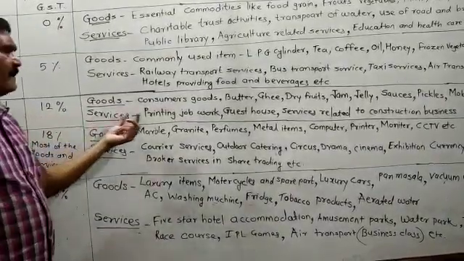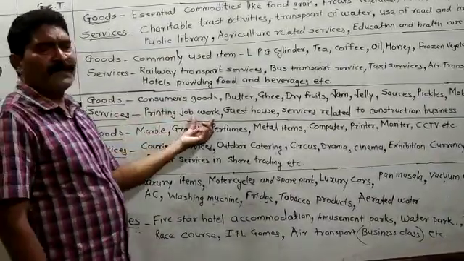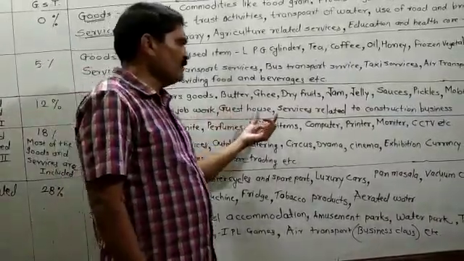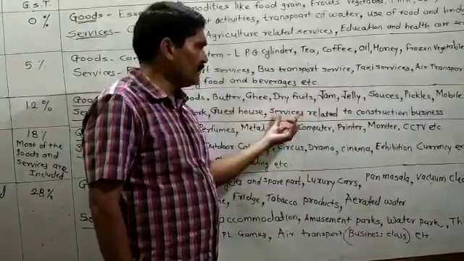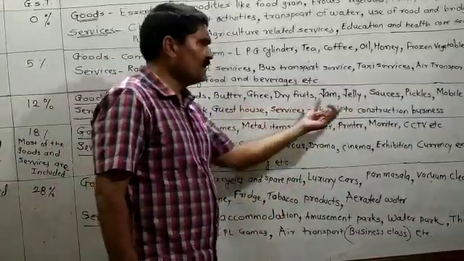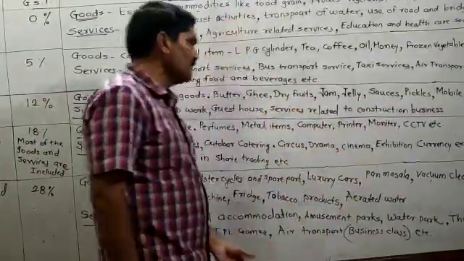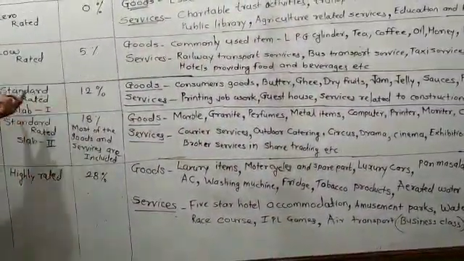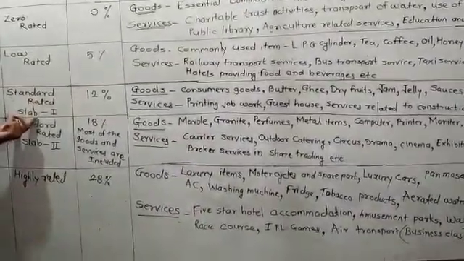And the services are printing job works. All the printing job work will charge 12% GST. Guest house services, and services related to construction and business, charge 12% GST. Means 12% is standard rated slab first.